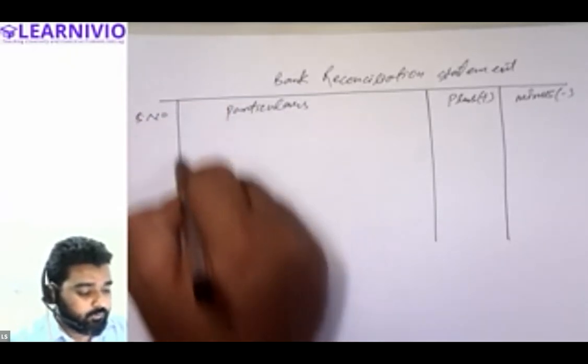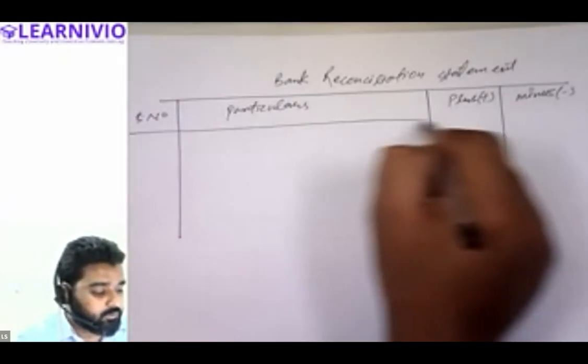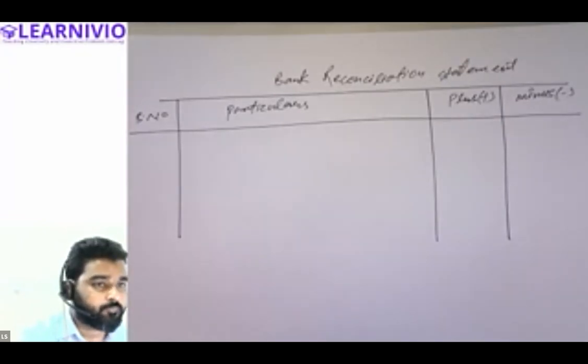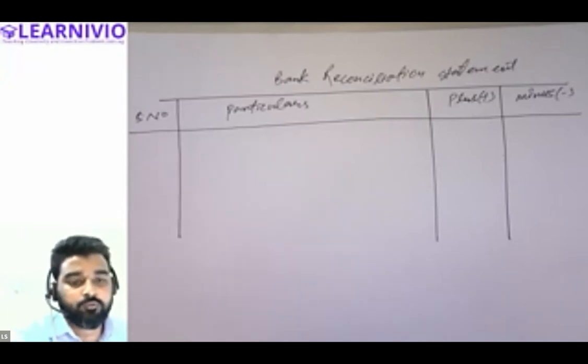Serial number, particulars, plus and minus. This is the format of the bank reconciliation statement. All right.